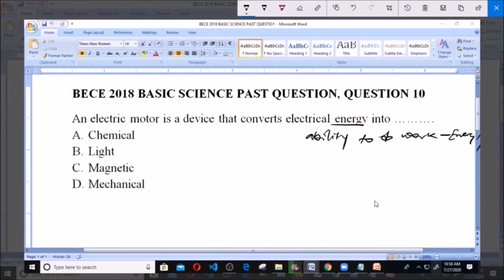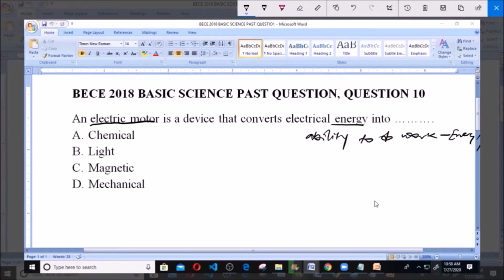Like we know, an electric motor uses electricity to power the magnetic coil in it, thereby causing this coil to rotate.